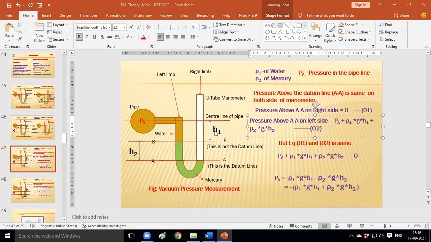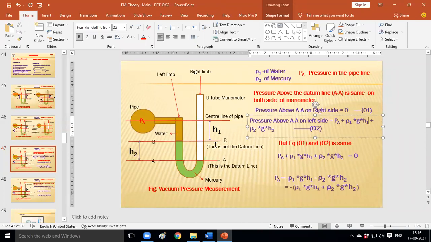We have two heights, H1 and H2. Which H is considered? As far as the water column is concerned, which H do we need to use? H1, correct. And as far as the mercury column is concerned, rho g h, which H needs to be considered? H2. See here, rho 1 g H1 in this equation: rho 1 represents the density of water, g is the acceleration due to gravity, and this H1 represents what?